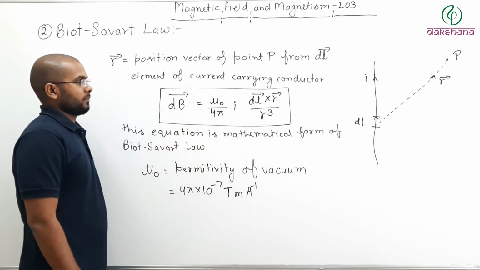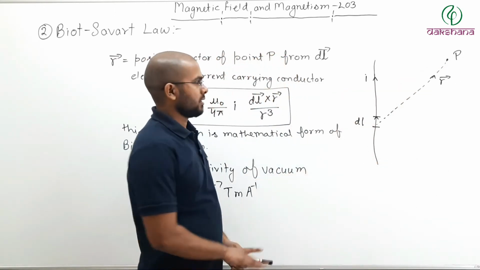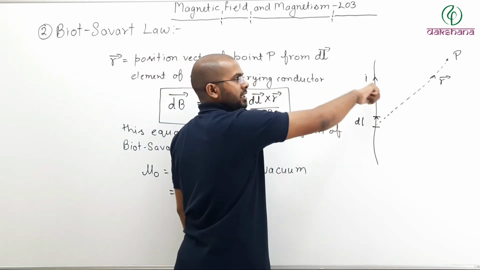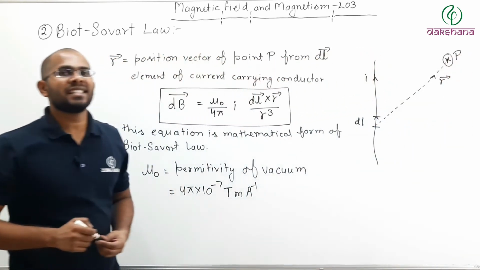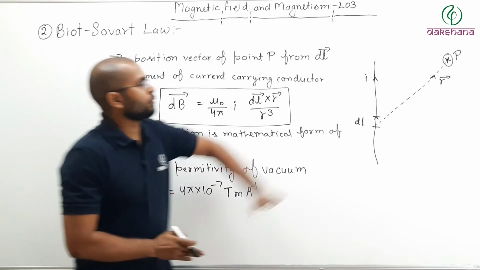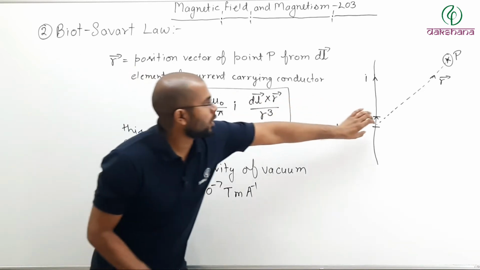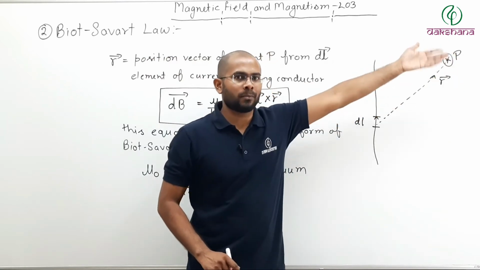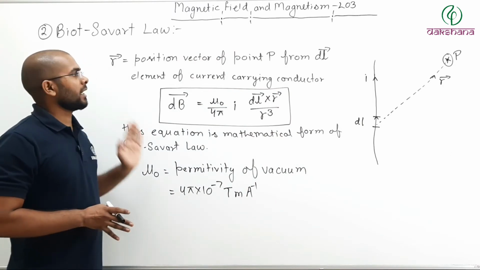Now let us try to find out what should be the direction of the field here. dl cross r. This is dl, this is r. So dl cross r is inside, so the field at this point P should be inside the board. Now remember, we are not talking about the field due to the entire wire. We are talking about the field due to only this small section, because the field due to the entire wire may be complicated, but for a small section we can calculate. So now you can pause the video and take down your notes.